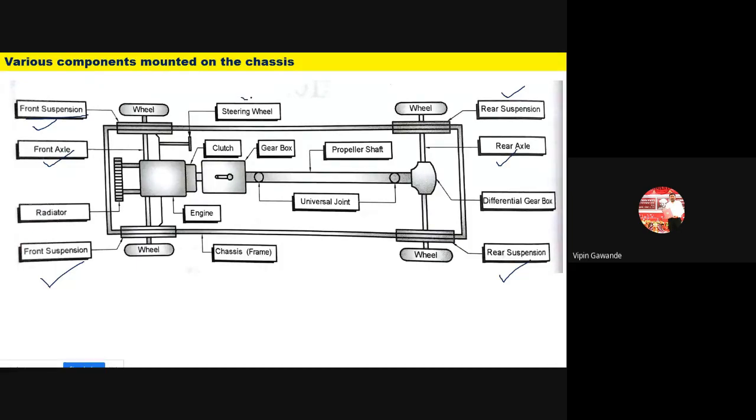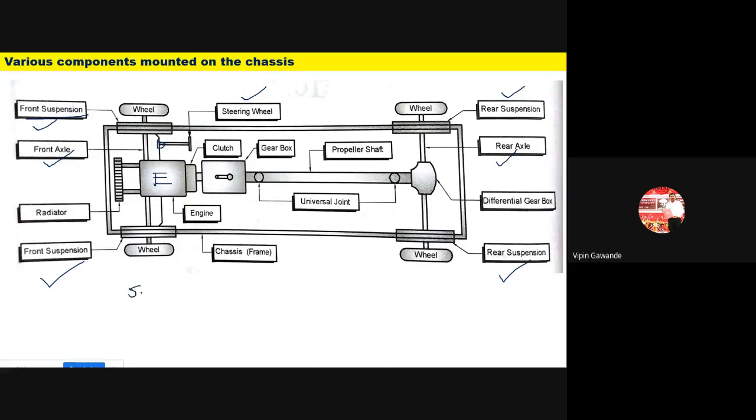Then we have the steering wheel. The steering wheel is used for giving direction to the wheels, or direction to the vehicle, and it is mounted on the front axle. Then after that we have the most important part of the vehicle, that is our engine. The engine is of two types.